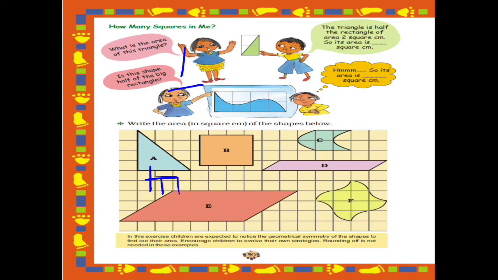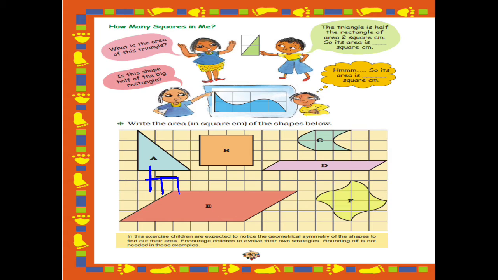That's shape number B. It is a square. Now let's find the area of this square. First we will count the complete squares, then we will count half-filled squares, and then we will count quarter-filled squares.